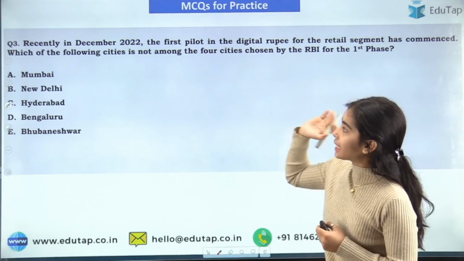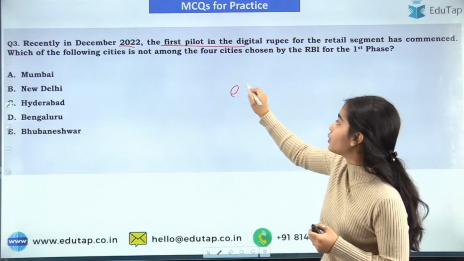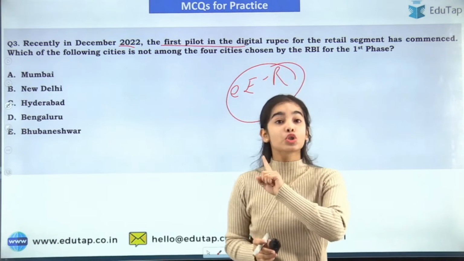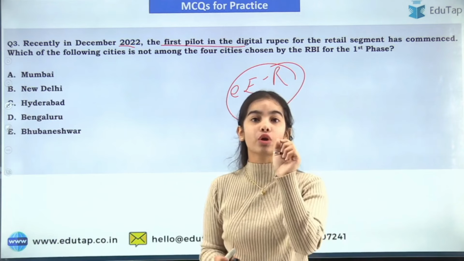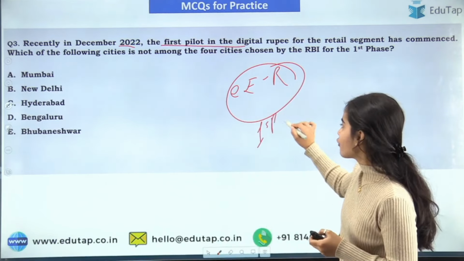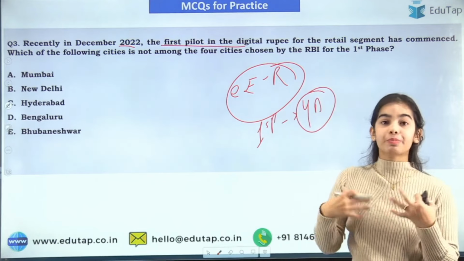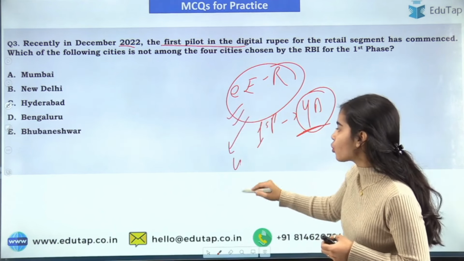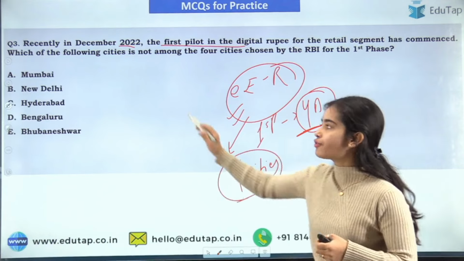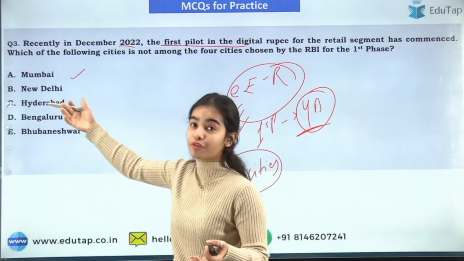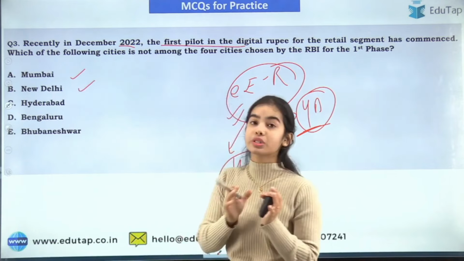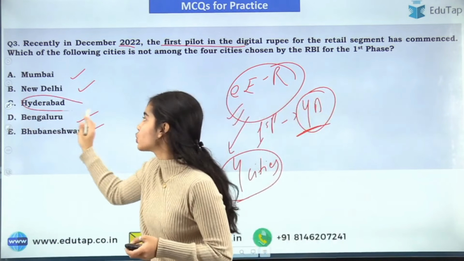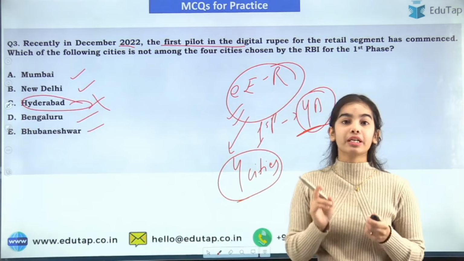Next question is that recently in December 2022, the first pilot for the e-rupee for the retail segment has been launched, and you have to tell which of the following cities is not among the 4 cities that have been chosen for the first phase. I have told you that in the first phase, 4 banks have been chosen as the participating banks, and these 4 banks will be launching this e-rupee for the retail segment in 4 cities. So which among these are not among the 4 cities? Mumbai is among the 4 cities in the first phase. New Delhi is also among the 4 cities. Bangalore and Bhubaneswar also. So only Hyderabad is the one that is not there for the e-rupee retail segment in the first phase.